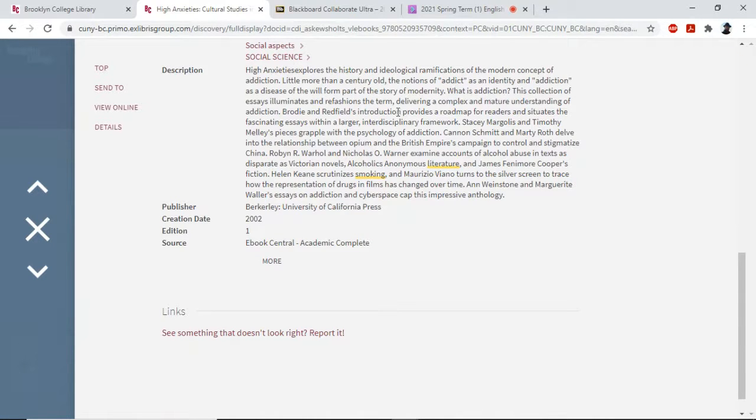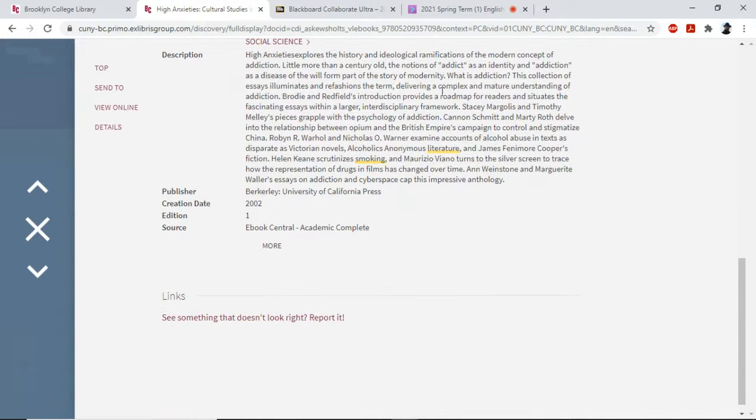We have addict, addiction. So all the 10 o'clock people are essentially addicts, right? Nicotine addicts. So it's a collection of essays. That sounds promising. This breaks down the essays, the psychology of addiction, opium, that doesn't sound particularly helpful.